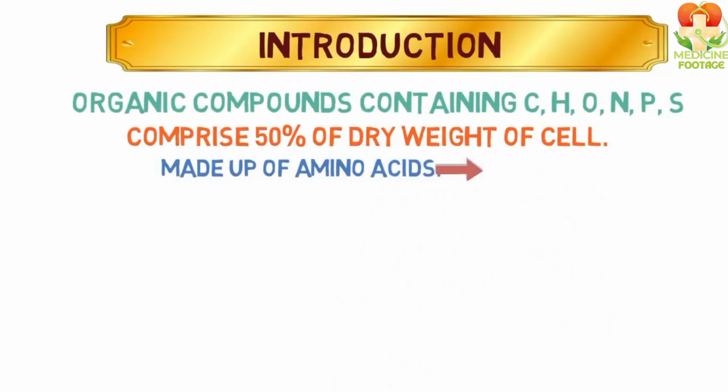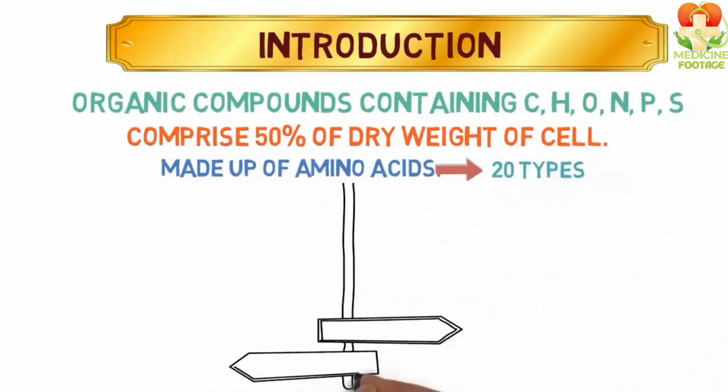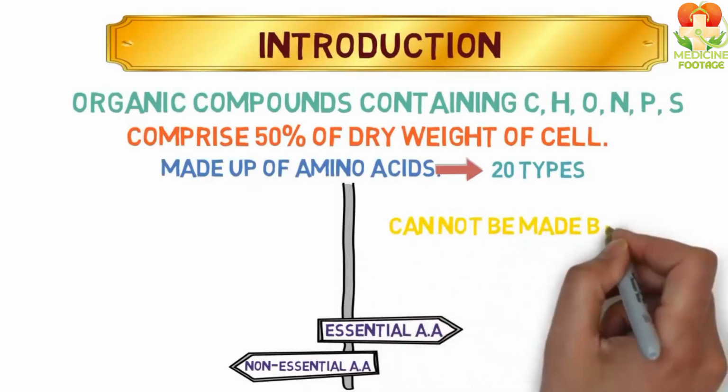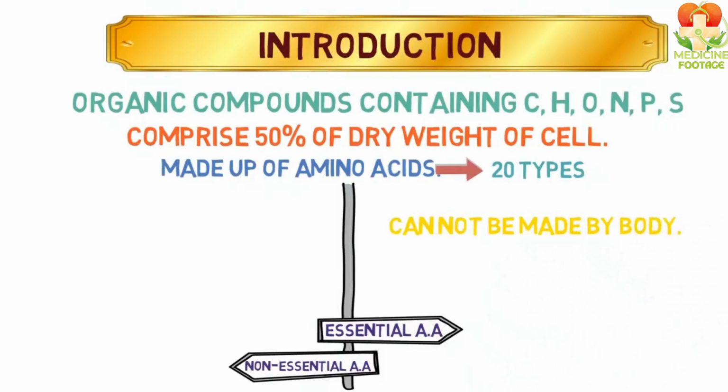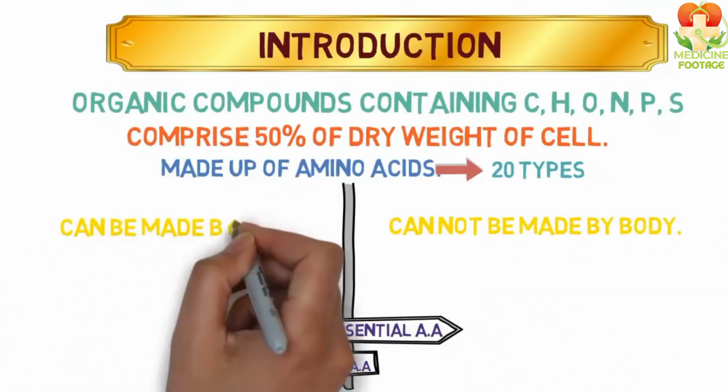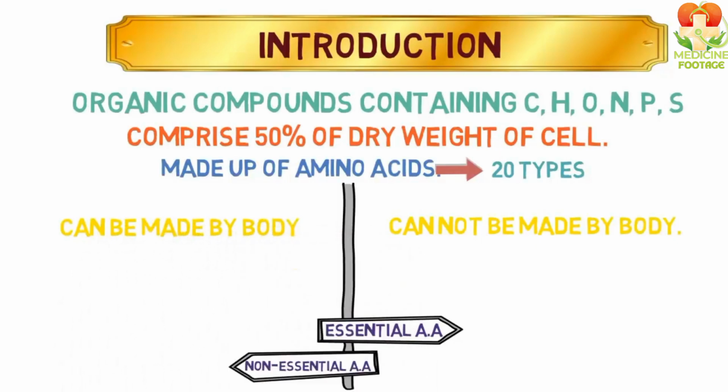There are 20 types of amino acids, and we have divided them into two categories: essential amino acids and non-essential amino acids. What are essential amino acids? The amino acids that cannot be synthesized by the body, so they must be obtained through food. What are non-essential amino acids? The amino acids that can be synthesized by the body.